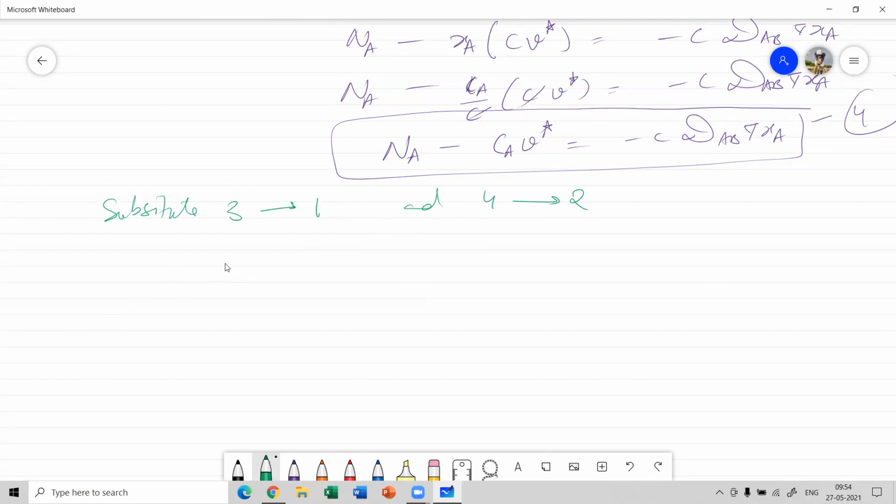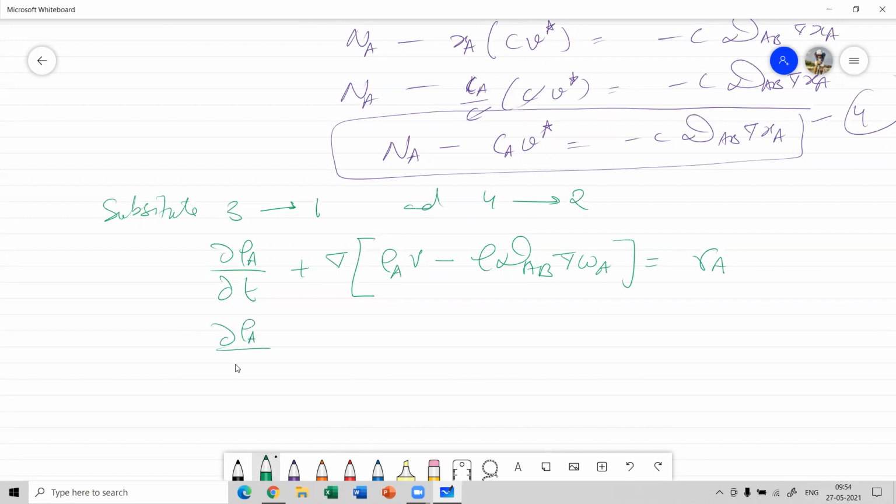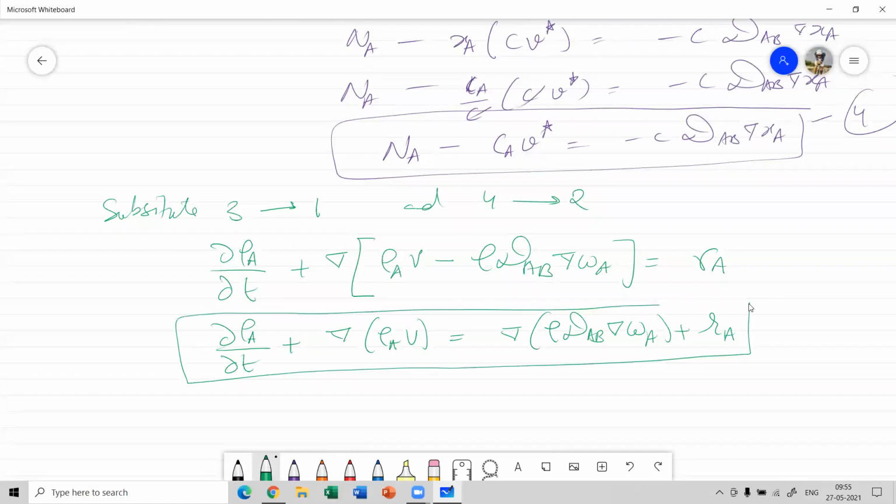Once we substitute these respective terms for Na and small na, we have del rho A by del T plus divergence of rho A V minus divergence of rho Dab into divergence of Wa equal to RA, which on further leads to del rho A by del T plus divergence of rho A V equal to divergence of rho Dab divergence Wa plus RA.